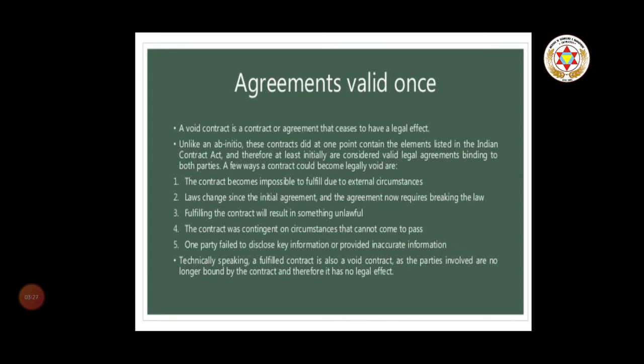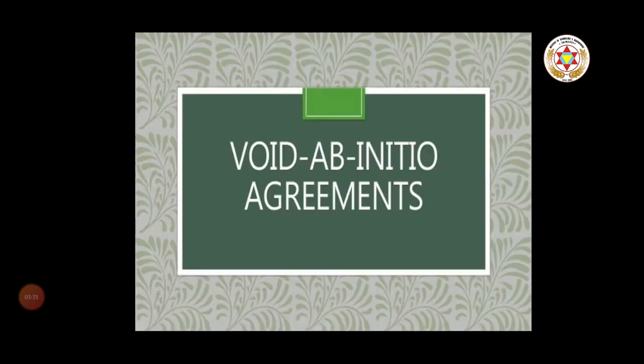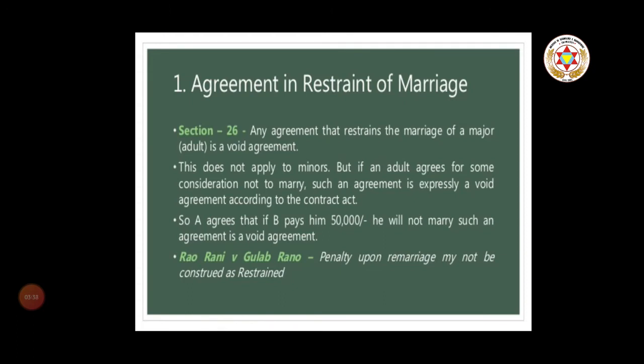It means these are the agreements which initially had some legal effect, but later on due to some circumstances the contract becomes invalid. Next is void ab initio agreements. Number one is agreement in restraint of marriage, section 26. Every individual enjoys the freedom to marry and the law regards marriage and marital status as the fundamental right of every individual. So, according to section 26, every agreement in restraint of the marriage of any person other than a minor is void.